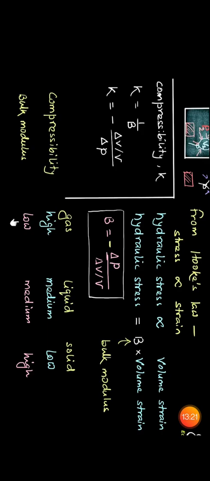So we can say that compressibility is the reciprocal of bulk modulus. Here it is our topic, bulk modulus.